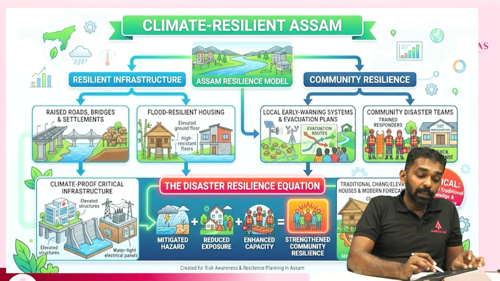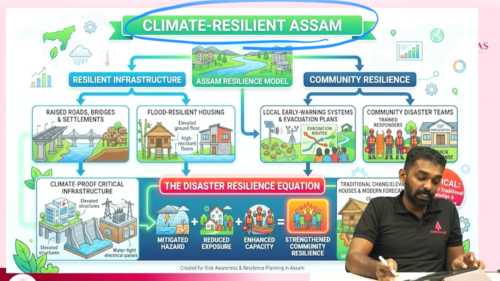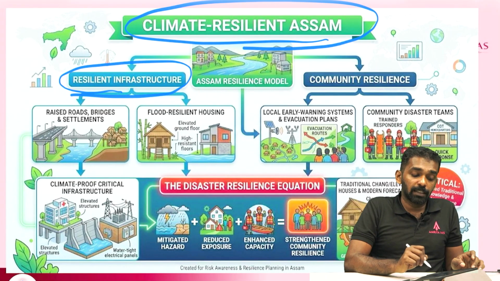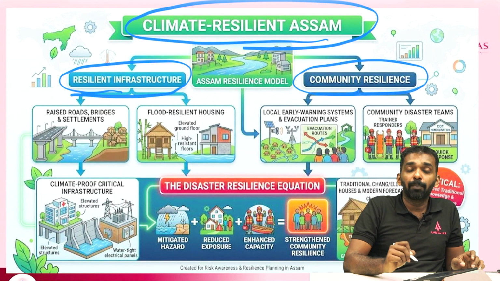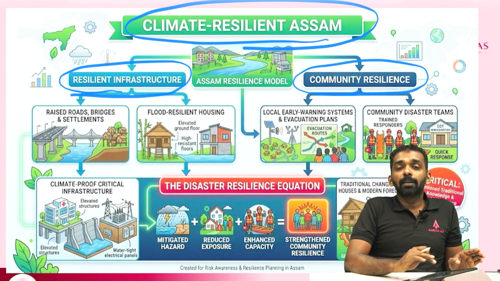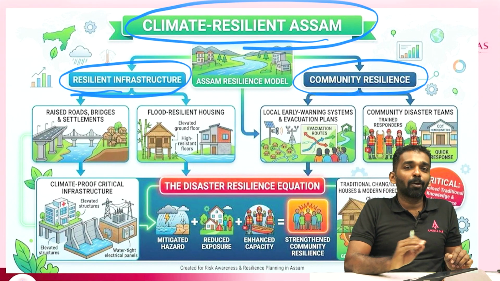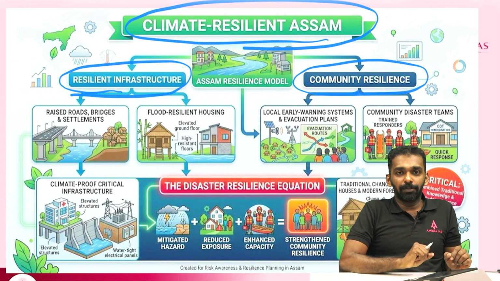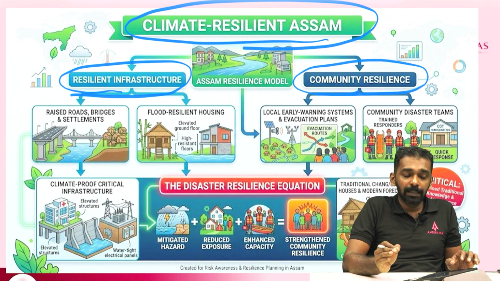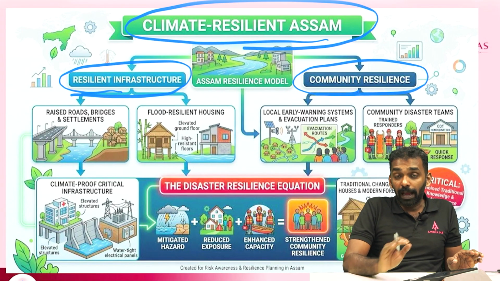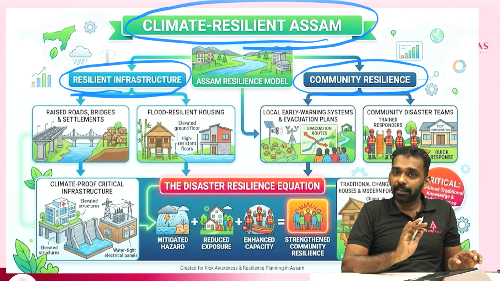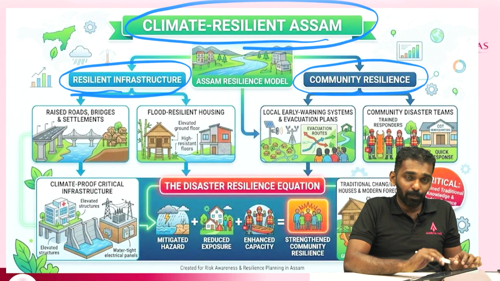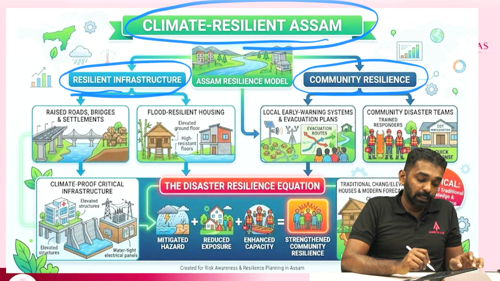Now in the case of Assam, what can be done specifically? Primarily we need resilient infrastructure in the region, and also community resilience, because we are living in an age of climate change. We cannot avoid such floods or adverse events, but we need to live with them and mitigate the adverse impacts. So we need resilient infrastructure and community resilience. These are two important aspects, not just for Assam but for the entire country. This needs to be constructed.